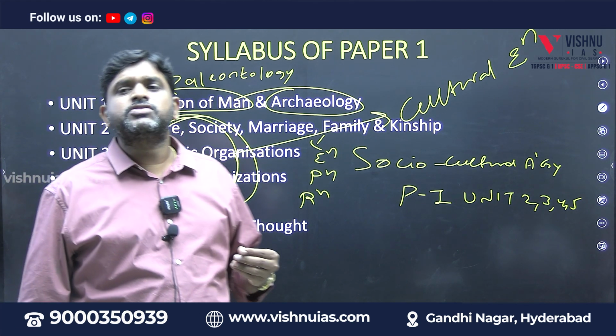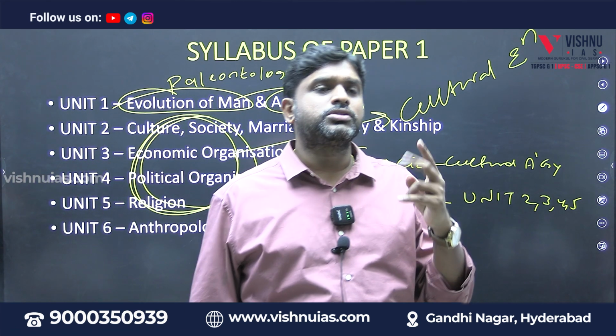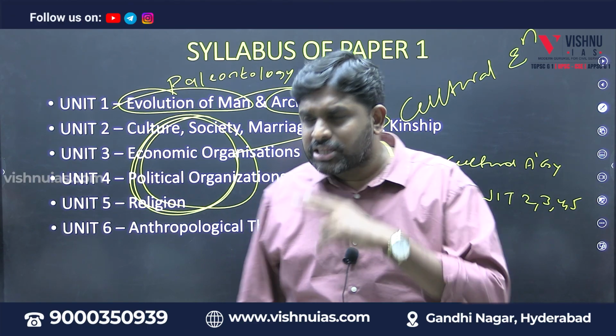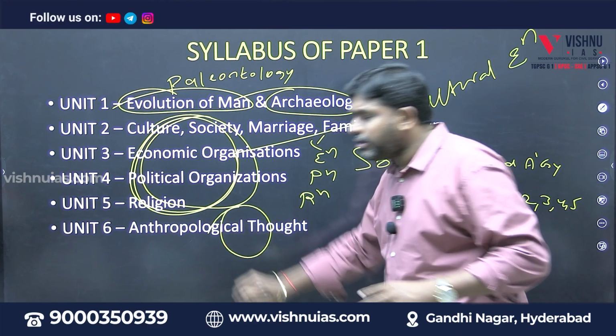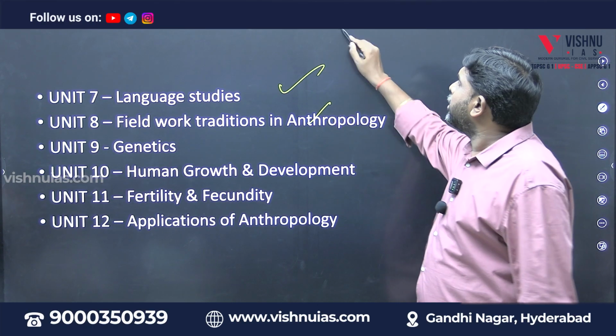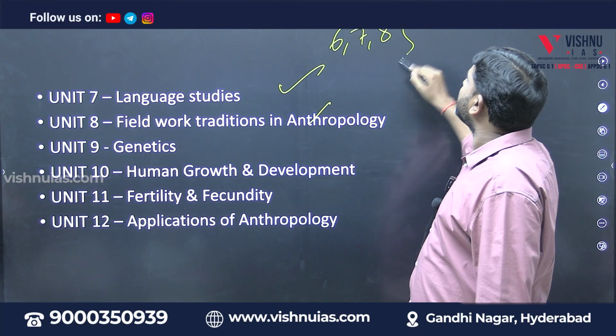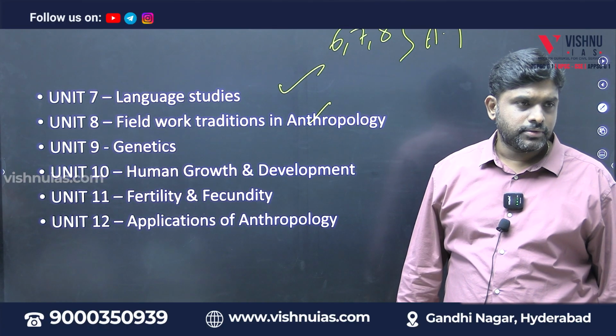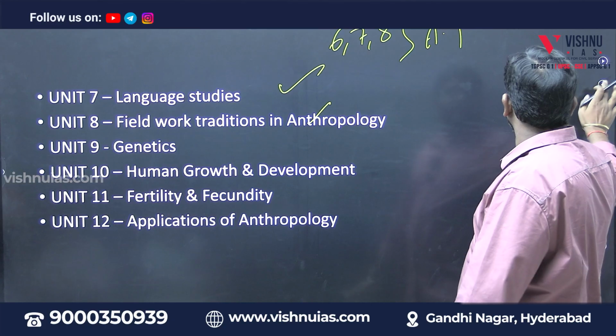And this month, in the month of September, we are going to complete 2 modules. We will complete anthropological thought and socio-cultural anthropology. Anthropological thought means unit number 6, unit number 7, unit number 8. Unit 6, 7, 8 together is called as what? Anthropological thought. What does it mean, sir?